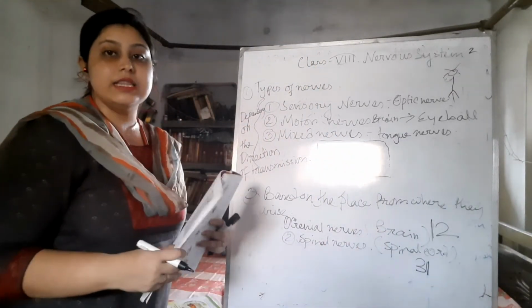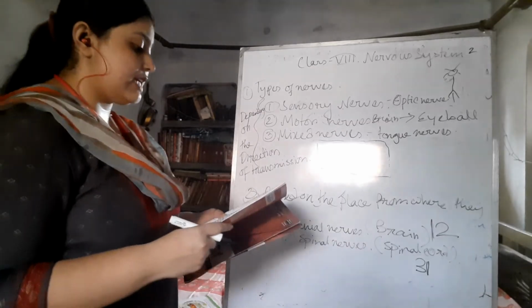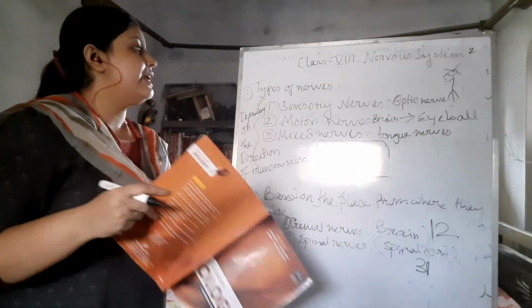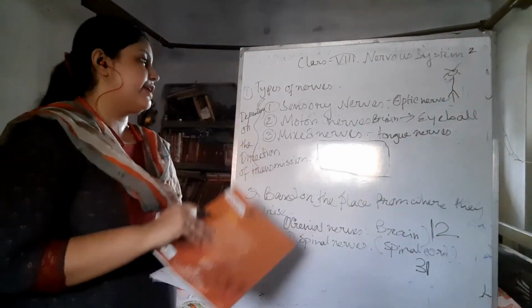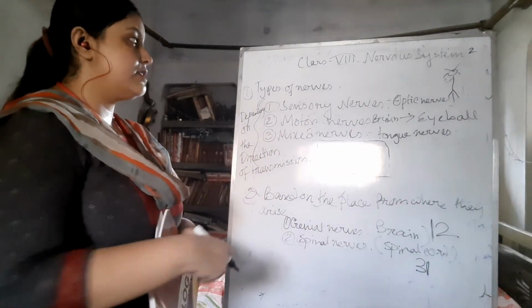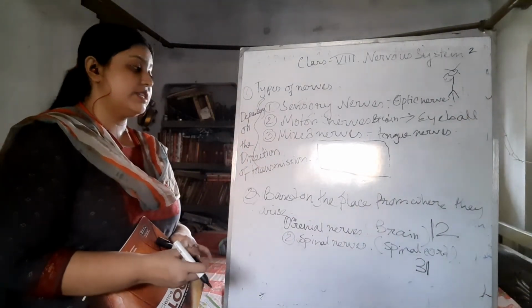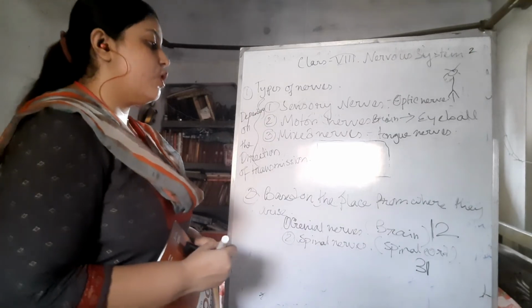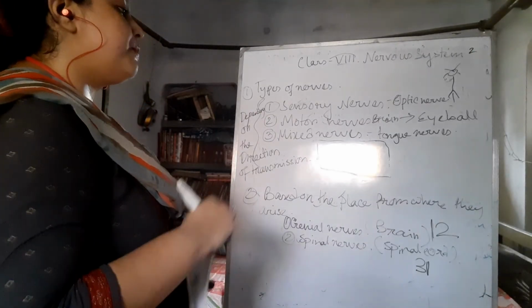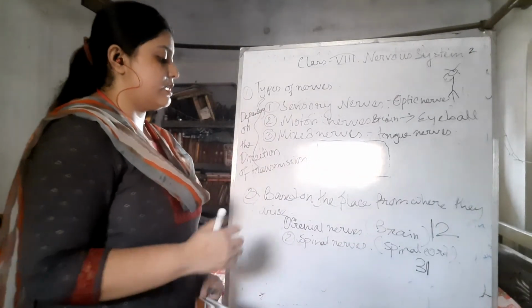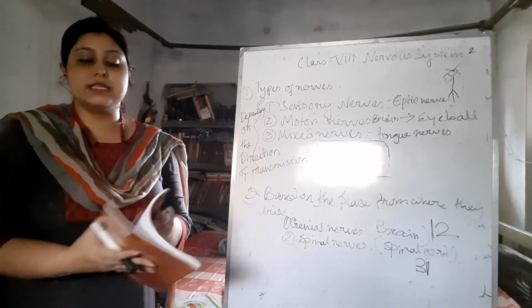So these are the basic ideas of the types of nerves. According to the direction, they are sensory, motor and mixed, based on the functions and directions they transmit. And based on the place from where they form, they are the cranial nerves and spinal nerves. That is all.